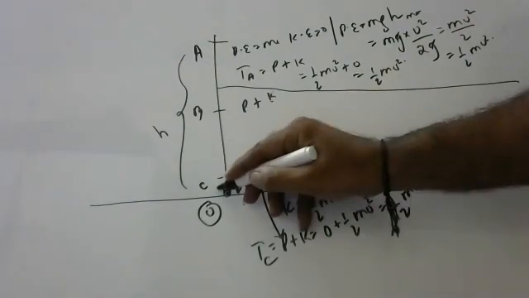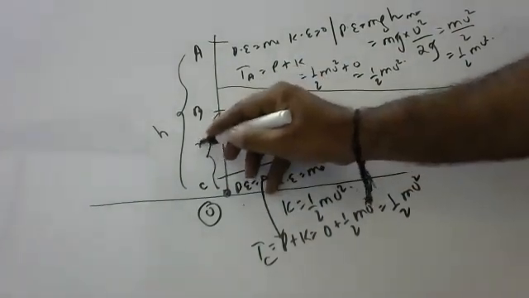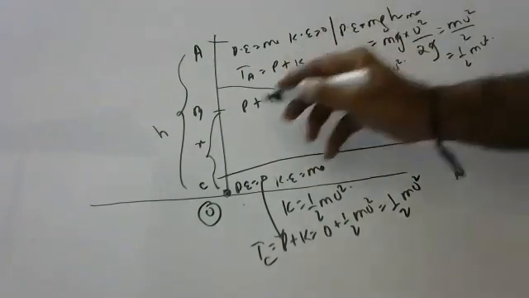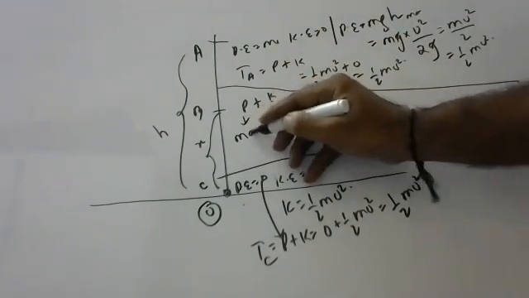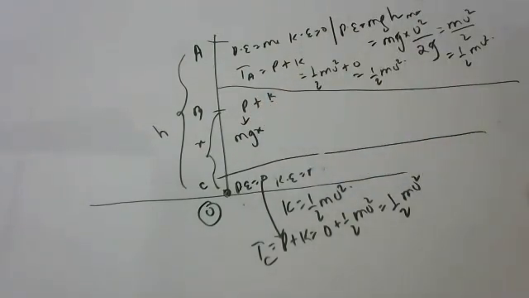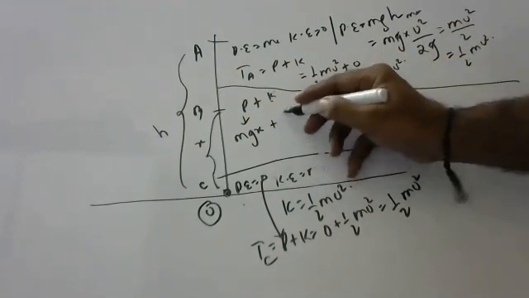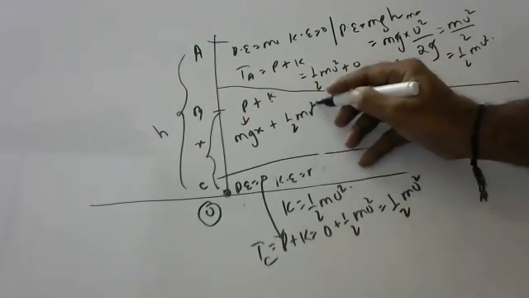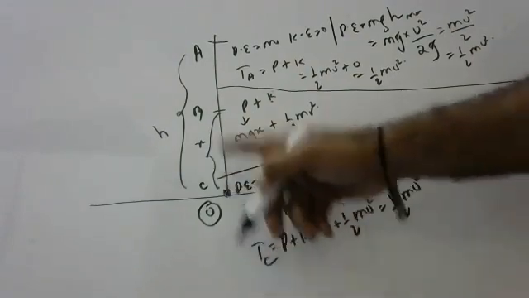From the ground, let us imagine it has gone up to x. So potential energy is mgx. I told you always you have to take it from the ground. Kinetic energy is half m v square. What is the velocity at this point?